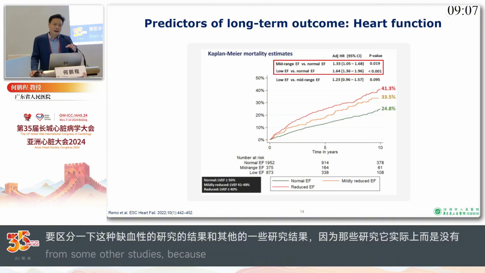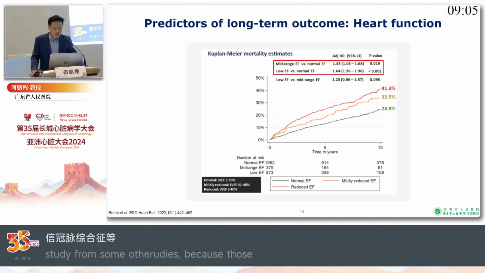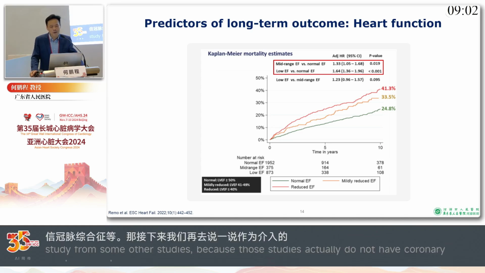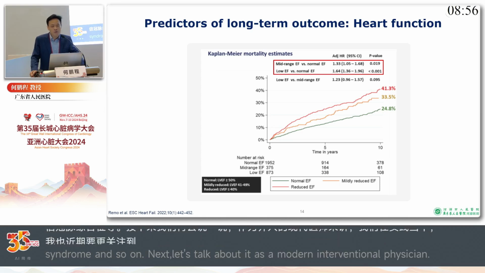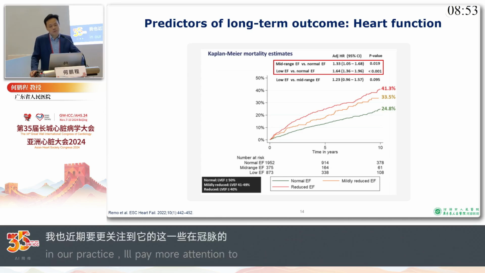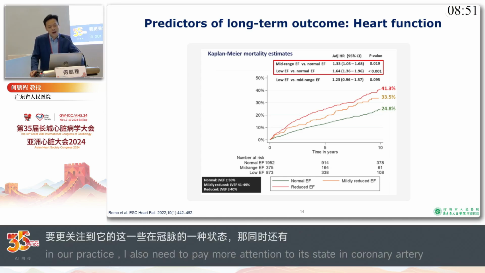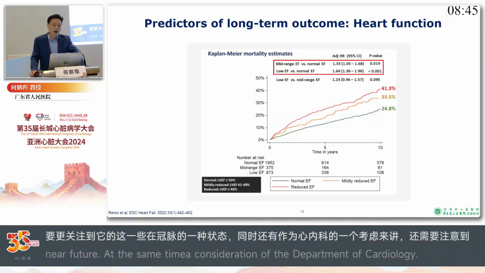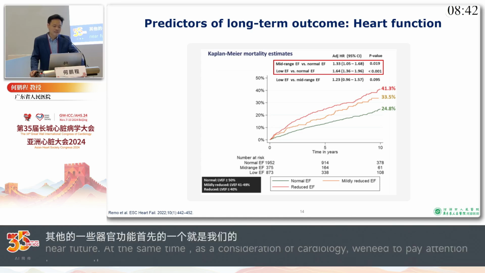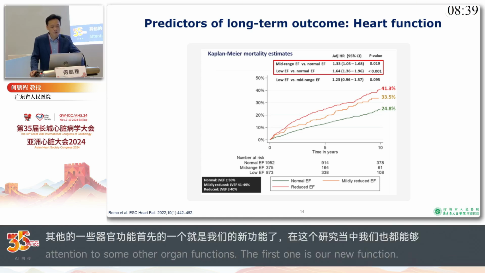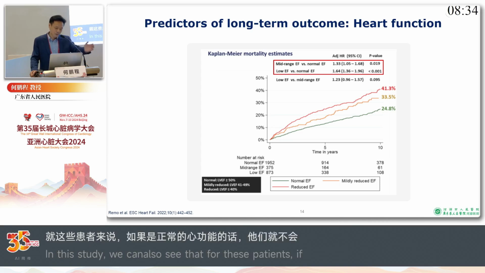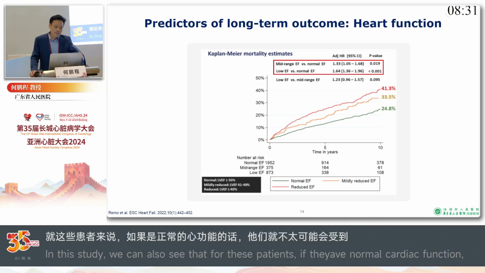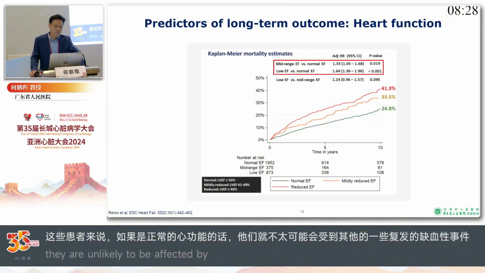And then, I am an interventional cardiologist. So in my clinical practice, I tend to pay more attention to the coronary anatomy. But we are also cardiologists, so we need to pay attention to the function of other organs as well. First of all, it should be heart function. In this study, we can see that for those patients with normal heart function, it's less likely for them to suffer from recurrent ischemia events as compared to those with impaired heart function.